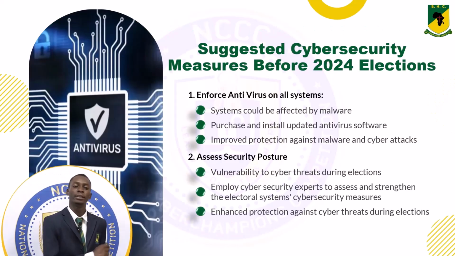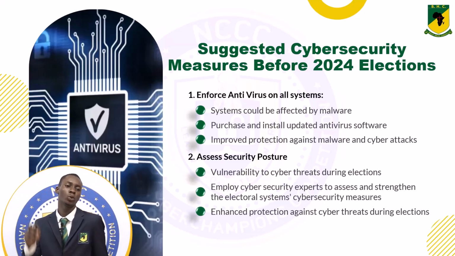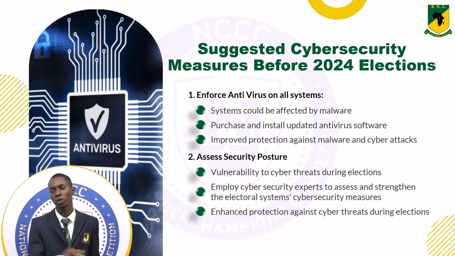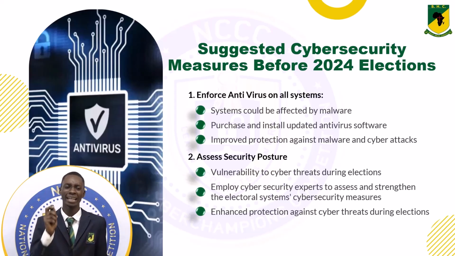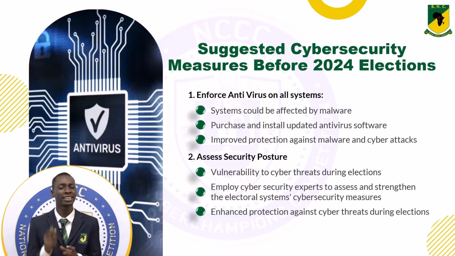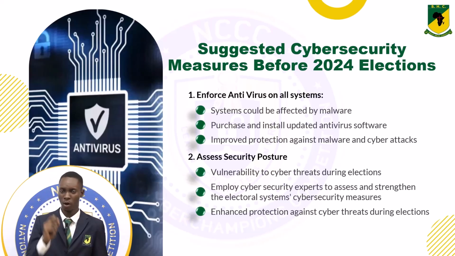Now, moving on with the measures to be taken before the 2024 election. Our first point is to enforce antivirus on all systems. Antiviruses like McAfee defend against cyber threats that may compromise sensitive information like voter data and election results. This is going to improve protection against cyber and malware attacks.